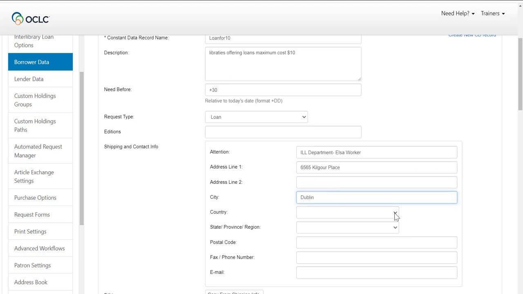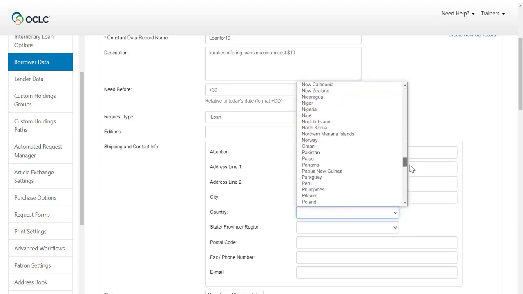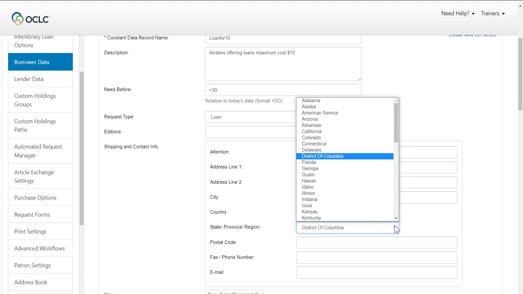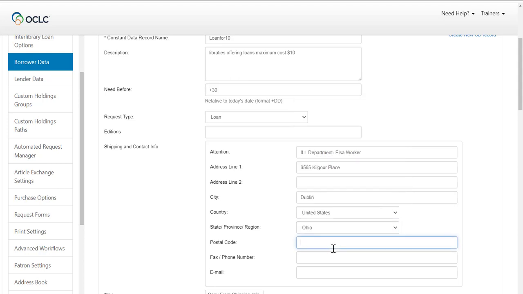Enter the city, select the country from the list, select the state if applicable, the postal code, then the phone number. This is used by the courier, and the same thing with the email address.